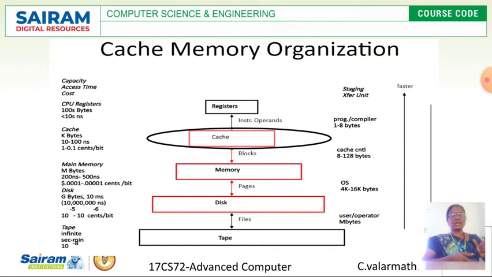Registers have less storage, then cache has less storage than main memory. Then moving down, the disk and magnetic tapes have more memory. So capacity increases when you move from up to down, but the speed is higher when you move from down to up. These are two important concepts, and we should be very clear on them. I hope you understand.